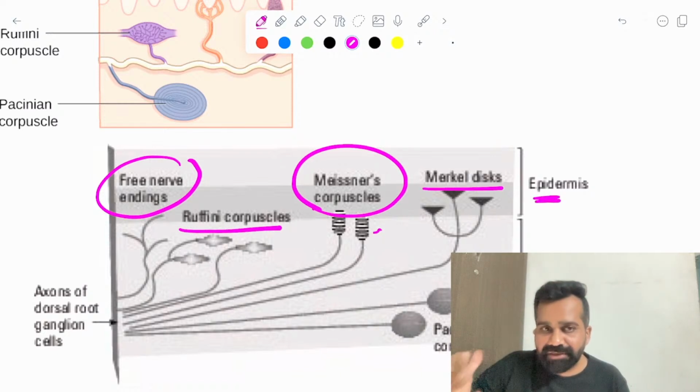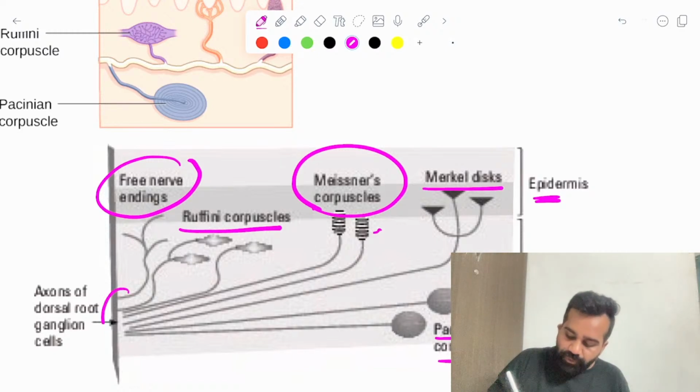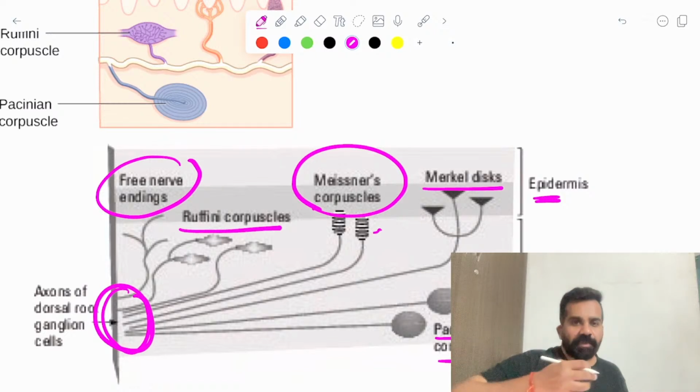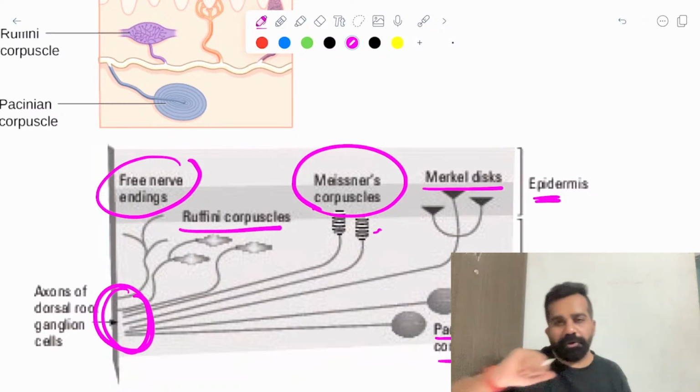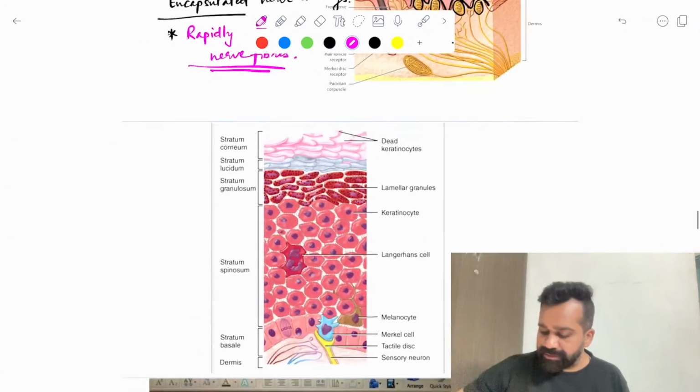Merkel cells are present in the epidermis, Meissner's corpuscle in the dermis, and this is a Pacinian corpuscle, which is also present in the dermis. All these sensations go to the dorsal root ganglia in my spinal cord. So this is about the nervous innervation of the skin.